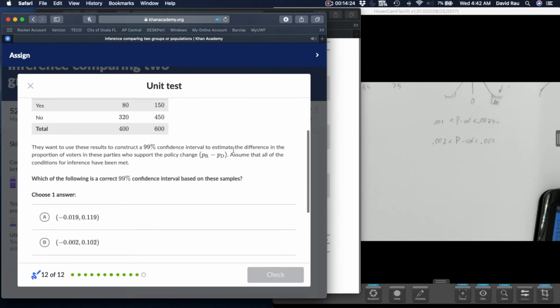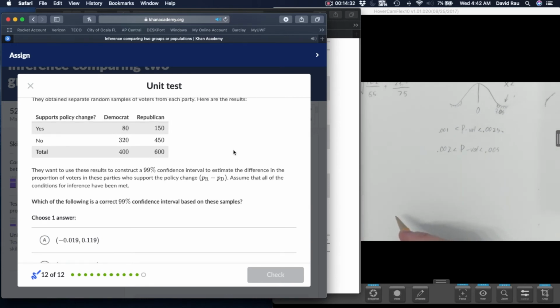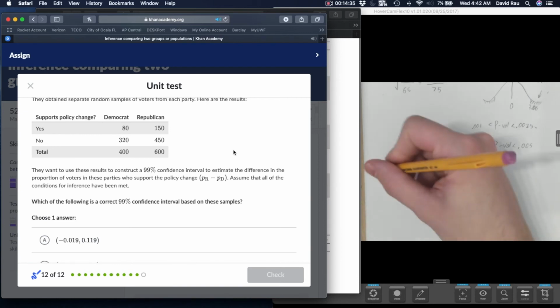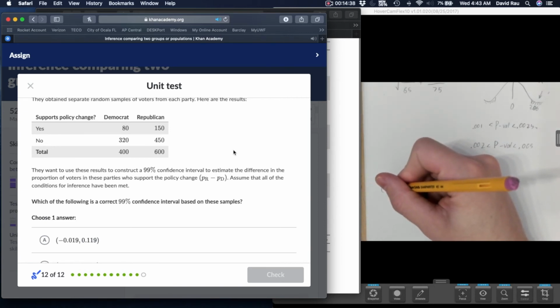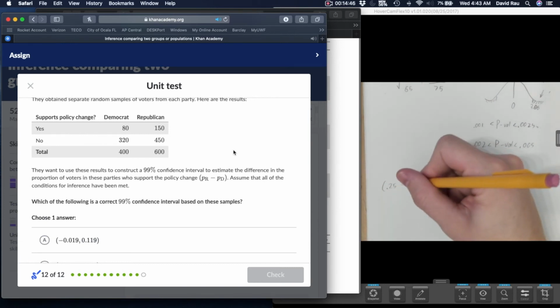Okay, last one. And we want a 99% confidence interval. So again, we're going to do this by hand. I'm going to go really quick. We're doing proportion of Republican minus proportion of Democrat. So let's go. Proportion for Republican is 150 out of 600. Now trust me, that's 0.25. You might want to write that down earlier though, if it was FRQ. 80 out of 400 is 0.2. Trust me. Plus or minus.